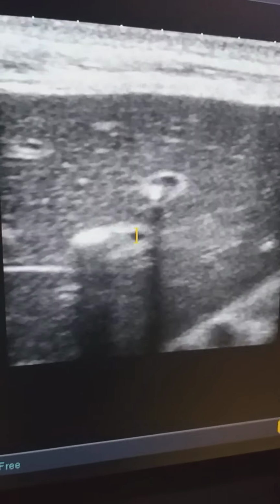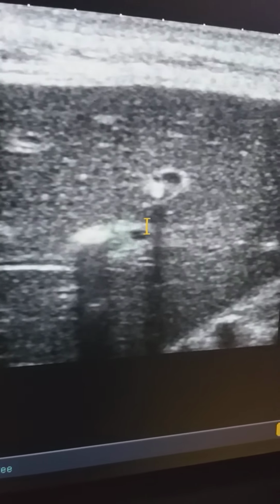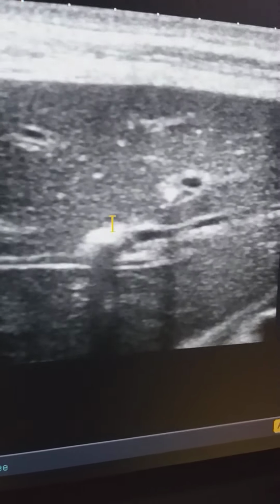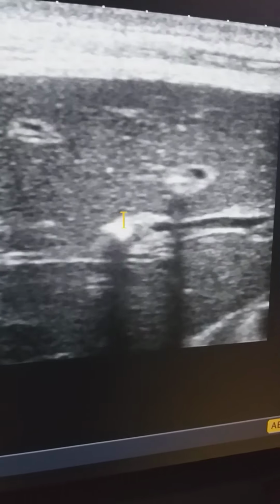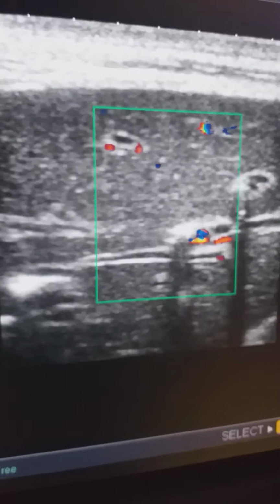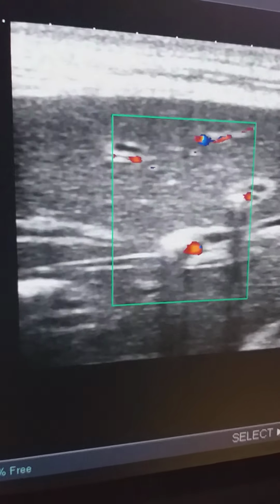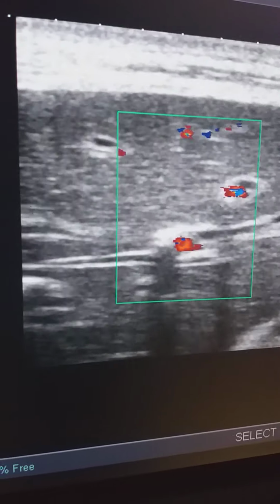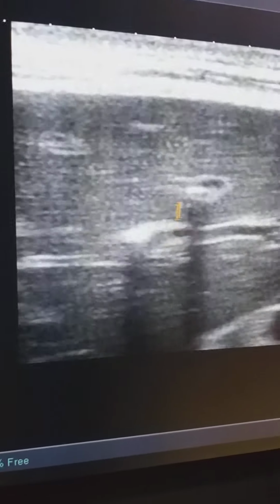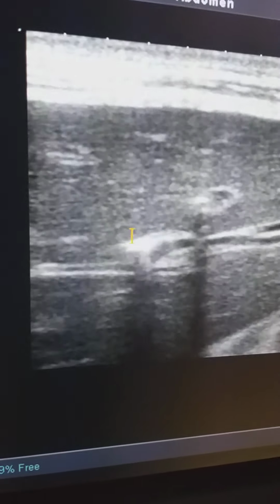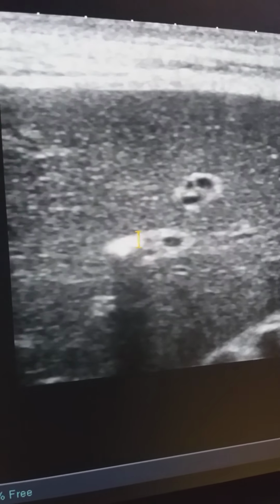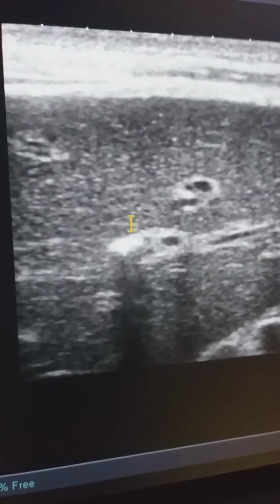Here we can see that this is the portal vein, and I have put the color to highlight the portal vein. So next to the portal vein, these are the echogenic foci. This one we can see.